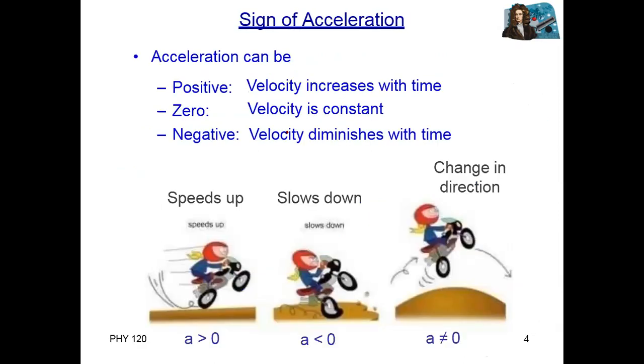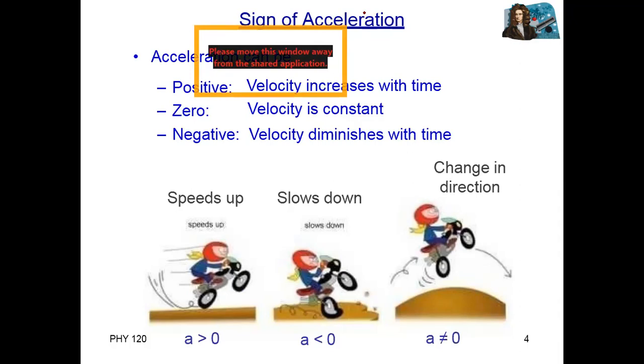Okay, signs of acceleration. Like velocity, acceleration is a vector quantity. So positive is possible, negative is possible, and zero is also possible. Speed is increasing, so acceleration is positive. Speed is decreasing, acceleration is negative. But when velocity is constant, meaning speed is constant, then acceleration is zero, no change. Correct?